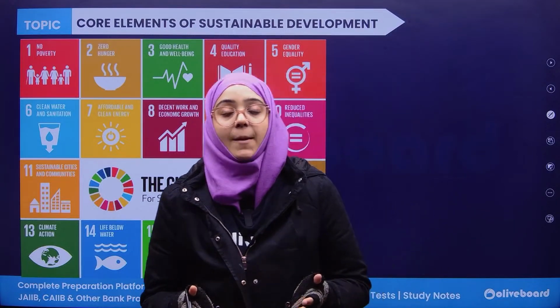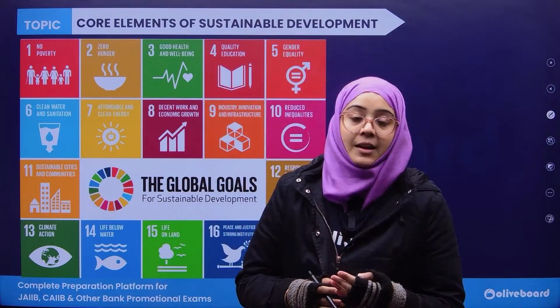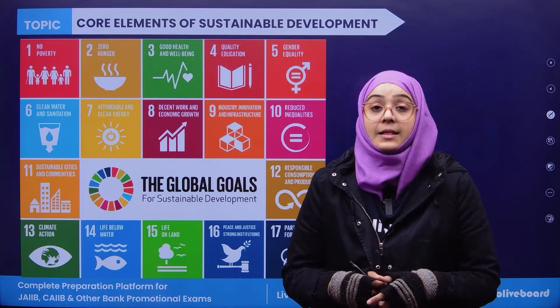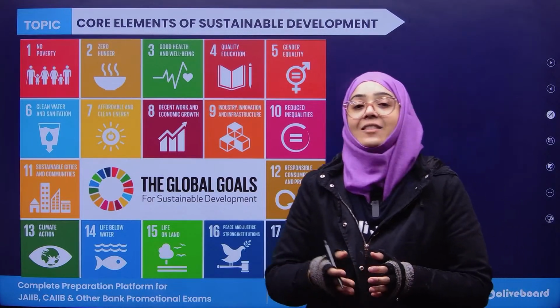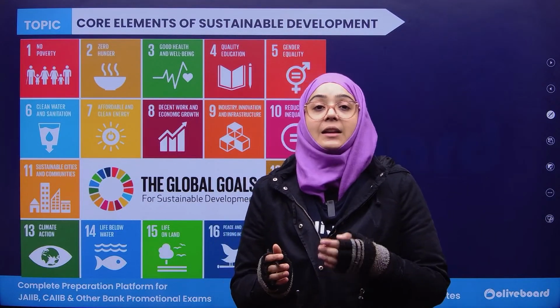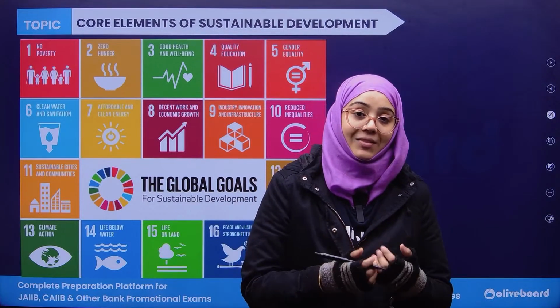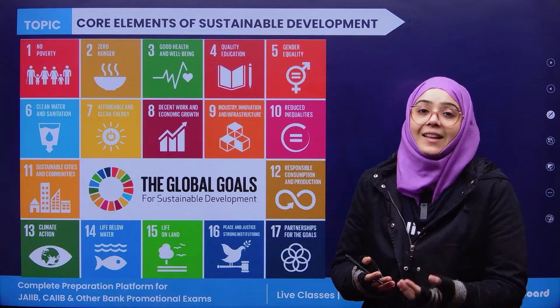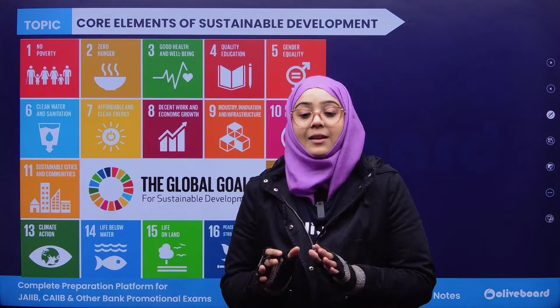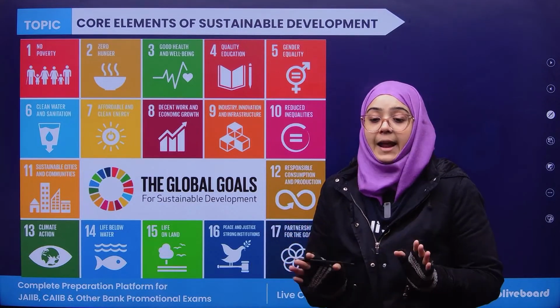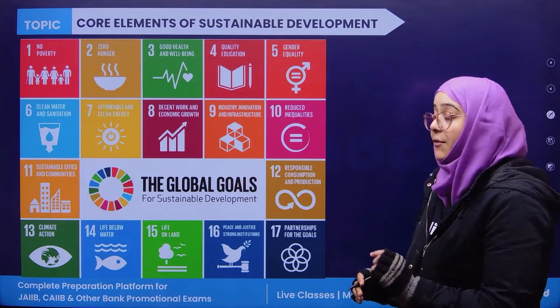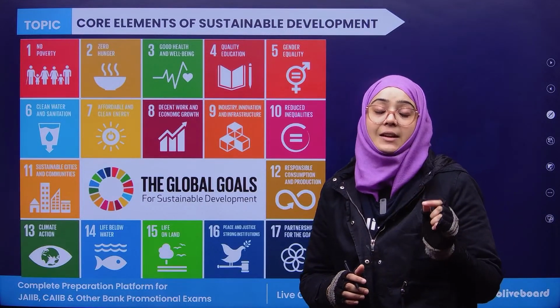See, sustainable development means utilizing the resources of an economy in such an efficient way that it can fulfill the needs and wants of present generation as well as future generation. So if it is going to fulfill the needs and wants of present as well as future generation, the utilization of resources in such a way is called sustainable development. And there are 17 identified sustainable development goals.